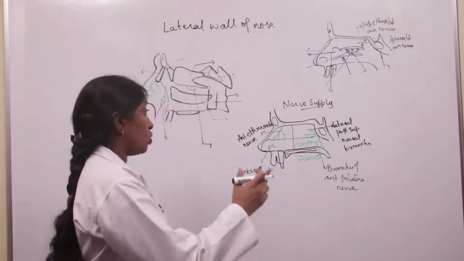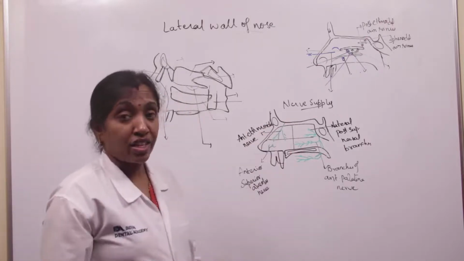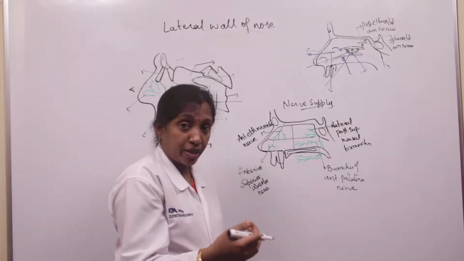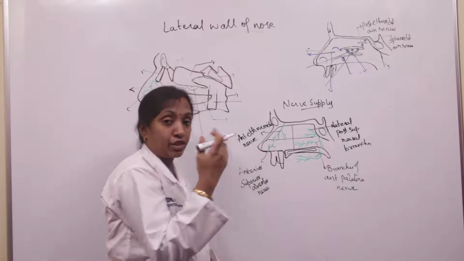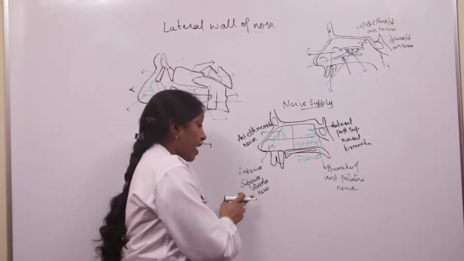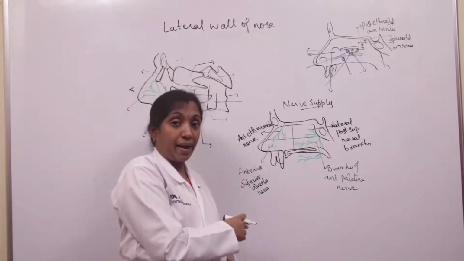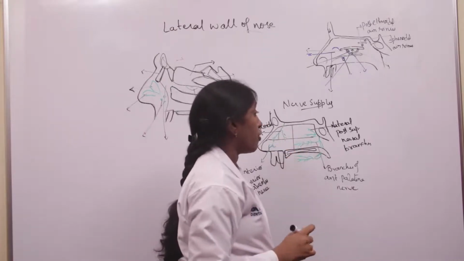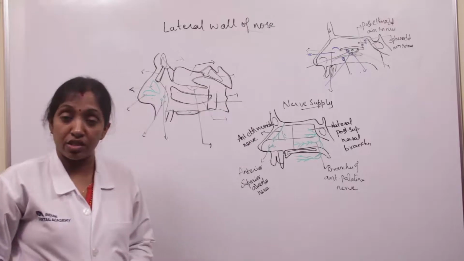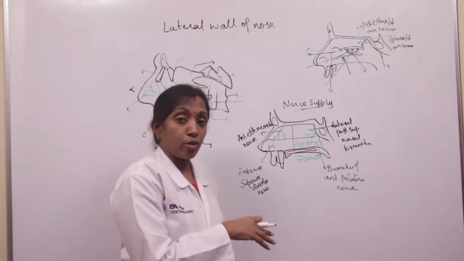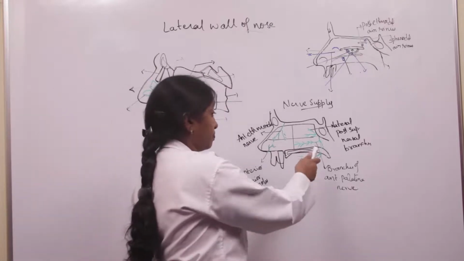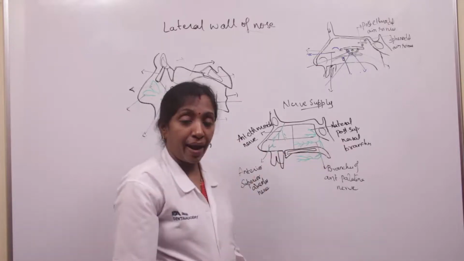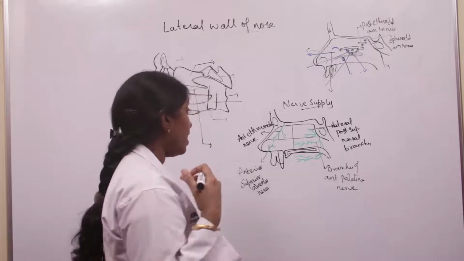pterygopalatine ganglion. So the lateral wall of the nose, the general sensory nerves are supplied by the branches of the trigeminal nerve. The anterior ethmoidal nerve is a branch of the ophthalmic, and the anterior superior alveolar nerve is a branch of the infraorbital, the continuation of the maxillary nerve. The posterior superior quadrant is derived from the lateral posterior superior nasal branches of the pterygopalatine ganglion, and the posterior inferior quadrant is supplied by the anterior palatine nerve branches derived from the pterygopalatine ganglion.